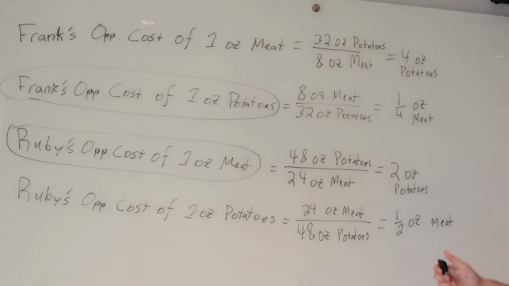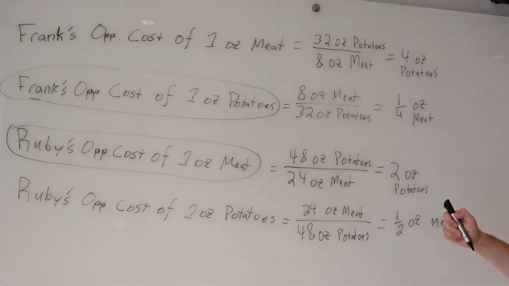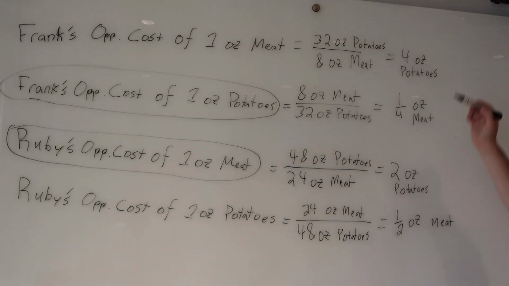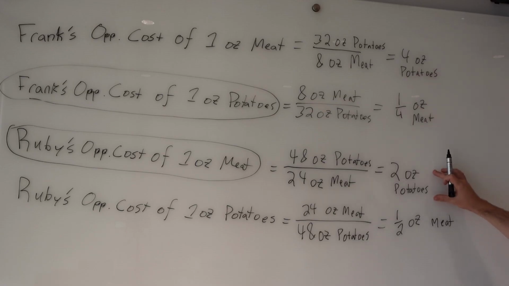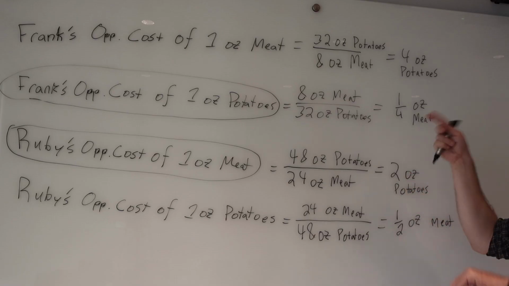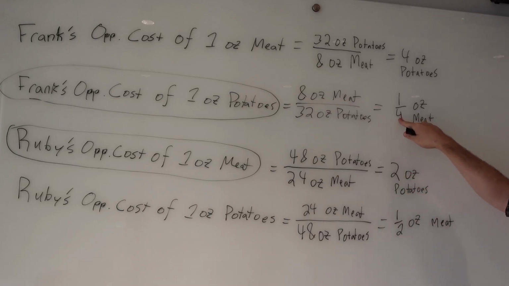Another thing we should notice here. Notice these fractions are literally just flipped, right? Of course, you probably already noticed that as we went through. So if this number is bigger than this number, meaning that Ruby has the comparative advantage in that good, if we flip both these fractions, we get the reciprocal of these numbers. 4 becomes a quarter, 2 becomes a half. Well, if this one's bigger than this one, then when you flip them and put 1 over, now the denominator is bigger. So then the other one's going to be bigger once you take the reciprocal.